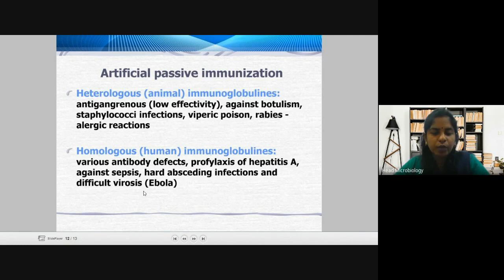Then homologous human immunoglobulins are used for various antibody defects, prophylaxis of hepatitis A, sepsis, hard abscessing infections, and difficult viruses. An example is Ebola. Against these cases you have to give human immunoglobulins. Here it was animal immunoglobulins, here it is human immunoglobulins.